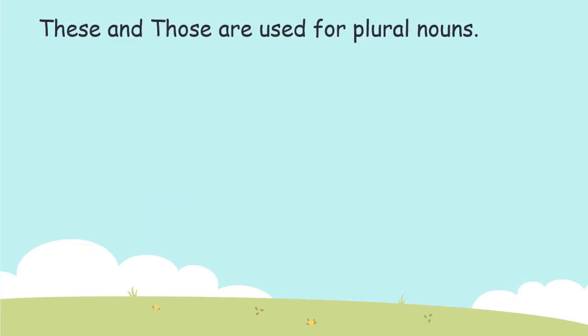These and those are used for plural nouns. When we are referring to nouns more than one, at that time we are using these and those. For objects that are near to us, we use these, and those which are far from us, we use those.